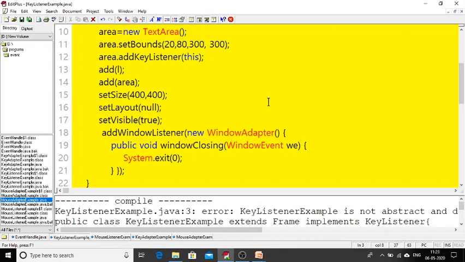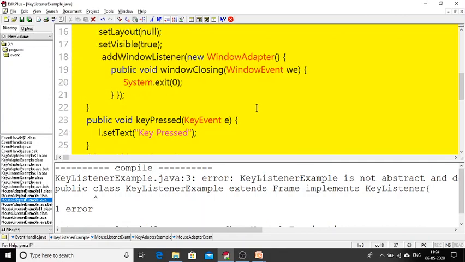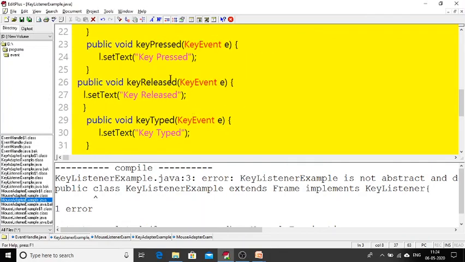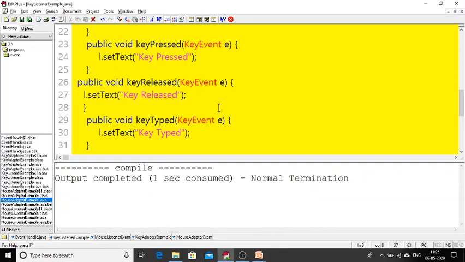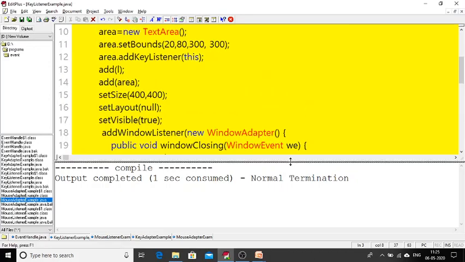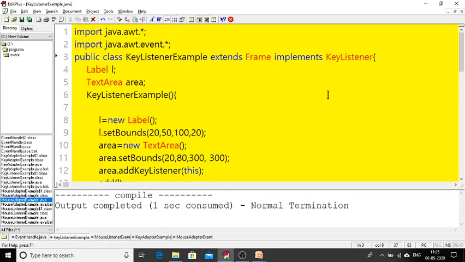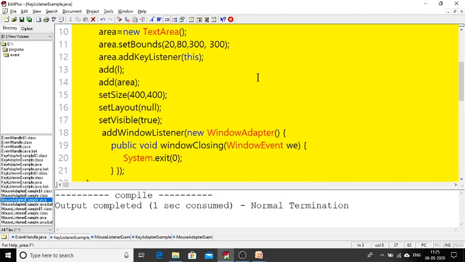Previously we made a comment on the key released method. Now if I remove the comment from key released, it is not showing any error. See here, if I compile this particular program, the error is removed. So that is the problem with listeners. When you use any listener, maybe action listener or any other, all the methods in that listener must be implemented. It is a very problematic situation for us.